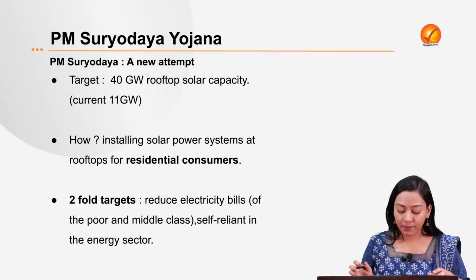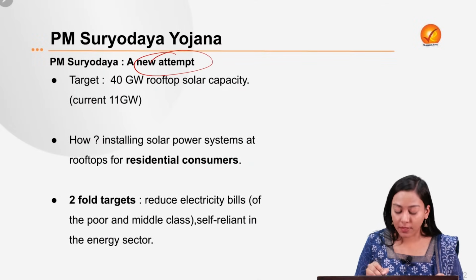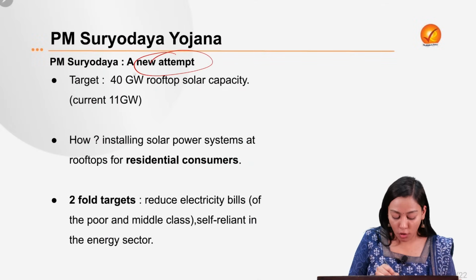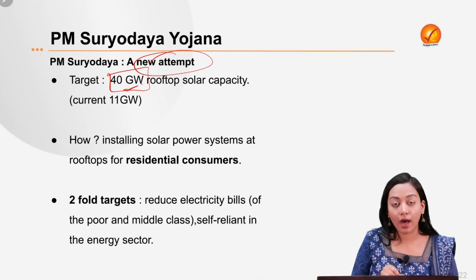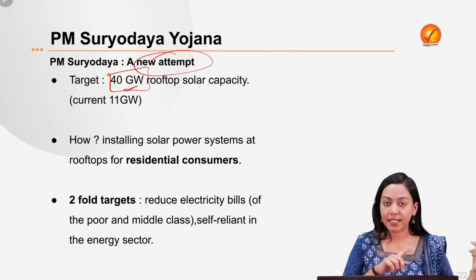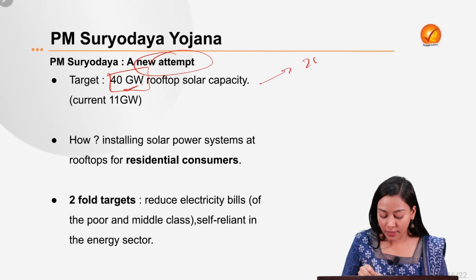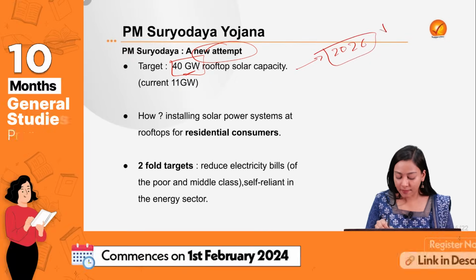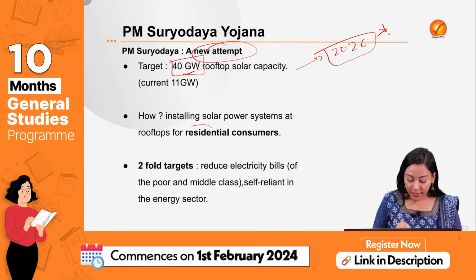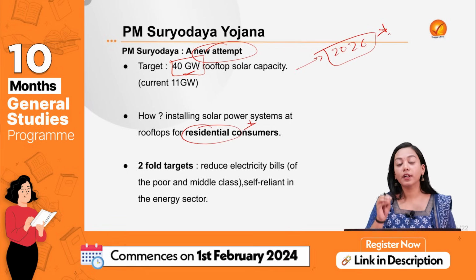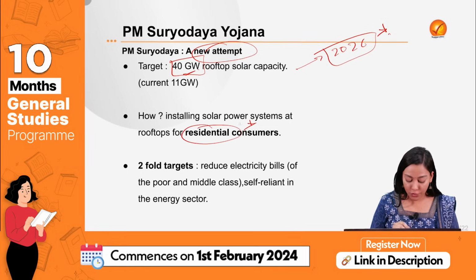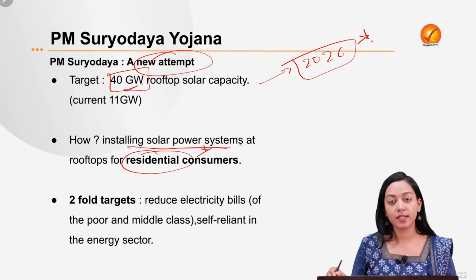So what is the scheme? This scheme is first of all a new attempt in the previous scheme in order to again get a target of 40 gigawatt, because that scheme only has been revamped. Nothing else has been changed except for the timeline extended up to 2026. What will it target? It will target the residential consumers. Remember, not the commercial ones but the residential consumers, by installing solar power systems.